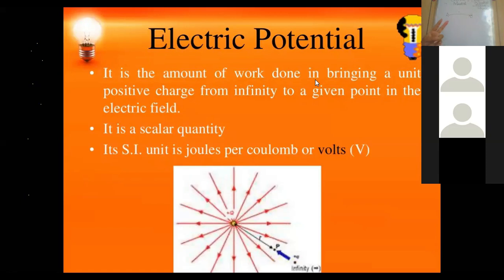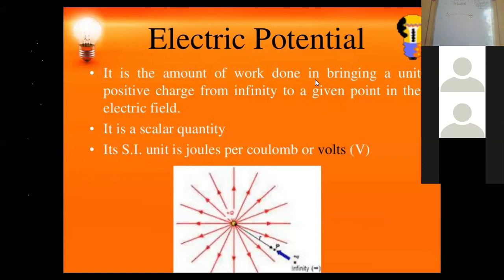In analogy 1, analogy 2, and analogy 3, the object has been able to do work only because of the difference, whether it was the difference in height, the difference in level of water, or the difference of temperature. Here also, if we want the charge to keep on flowing, we have to create a difference. That is called potential difference. What is potential difference? How can we measure it?